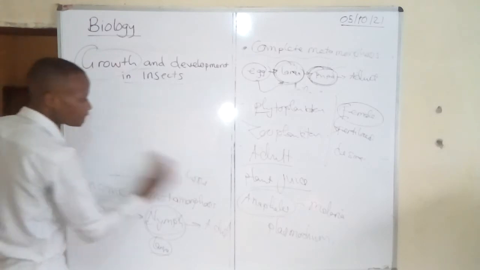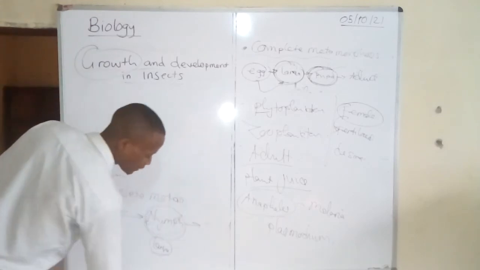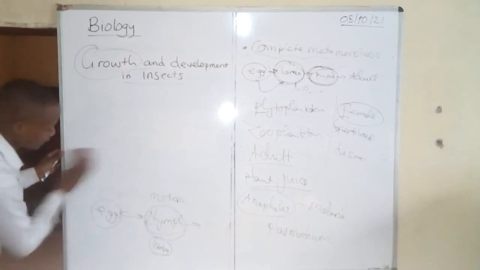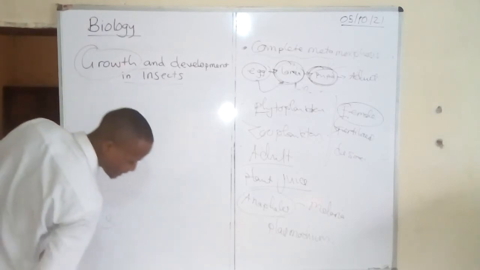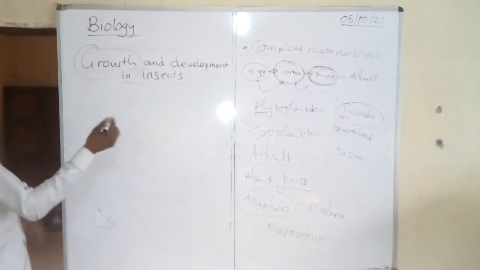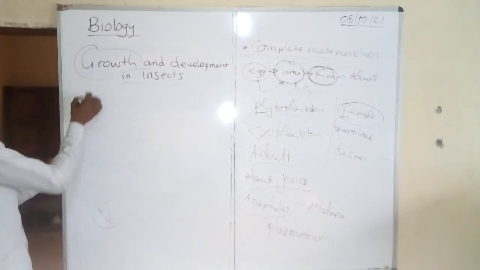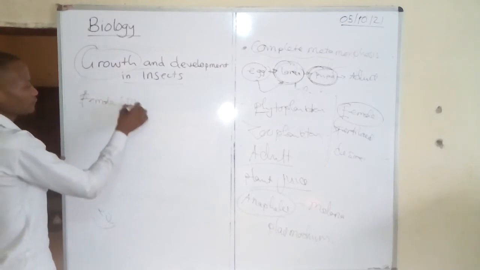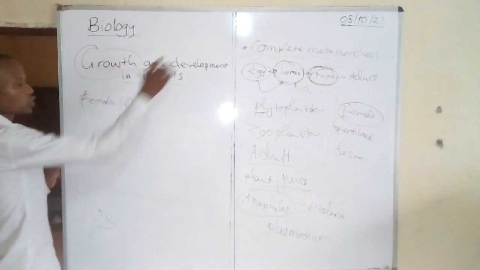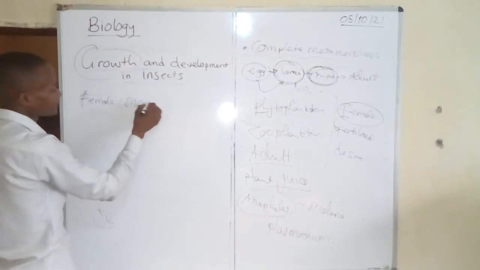Biological vectors are vectors which carry pathogens inside their bodies. So anopheles, the female mosquitoes, are called biological vectors.